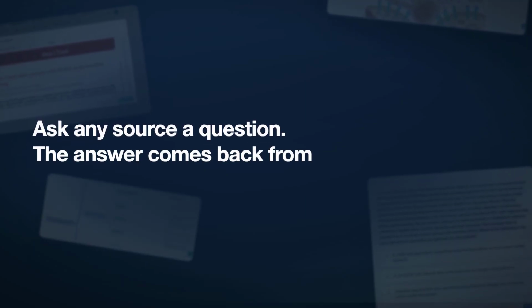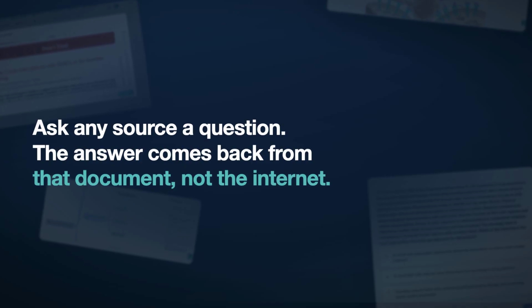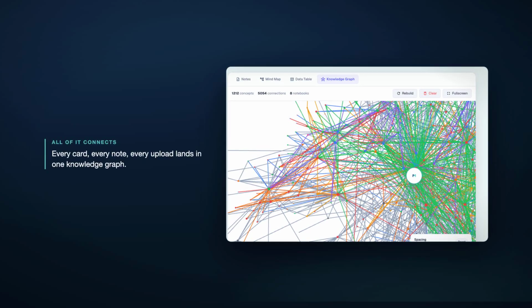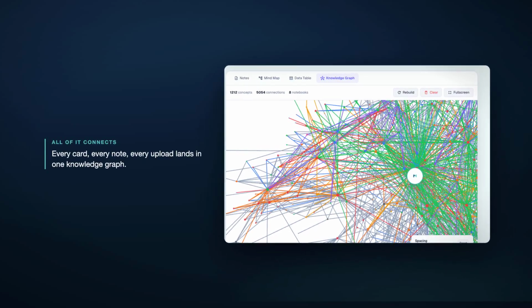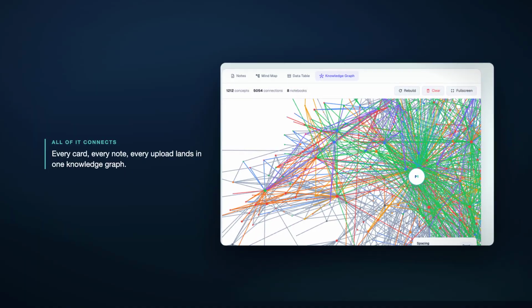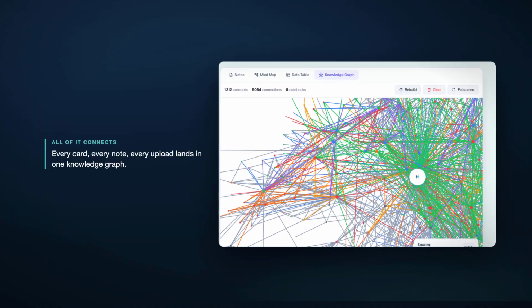You can ask it questions and the answers are going to come back to you exactly from that resource. And every card, every note, every uploaded file all goes into a knowledge graph so you can see the relationship between the things that you studied.